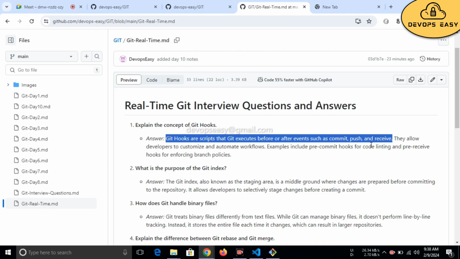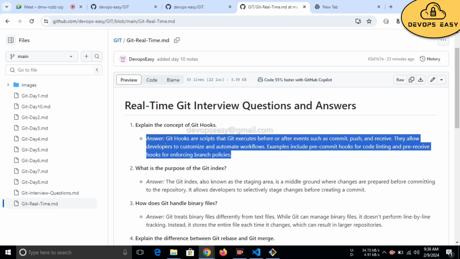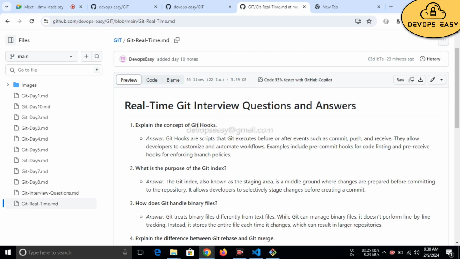I have given you Git hooks as a task, right? Go through it. Hello developers, I told you yesterday, this thing we are not going to use. Only developers are going to use it. Yes or no? Yesterday I mentioned that as well. They allow developers to customize and automate workflows.